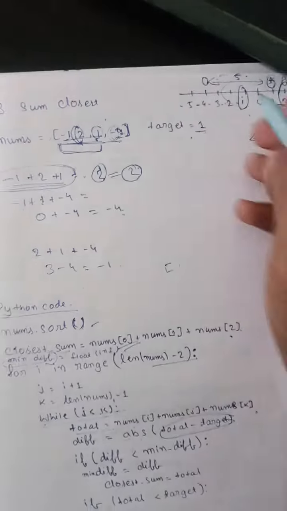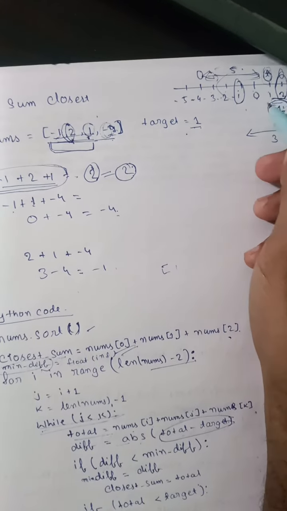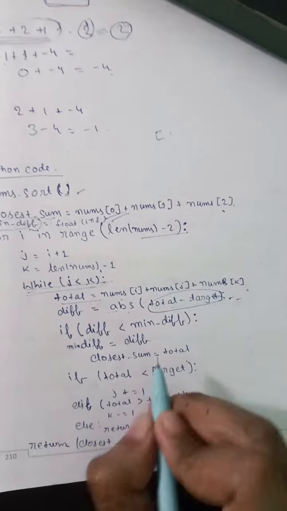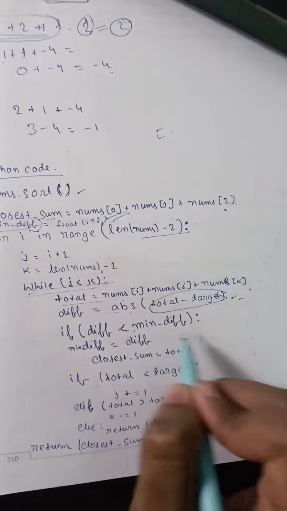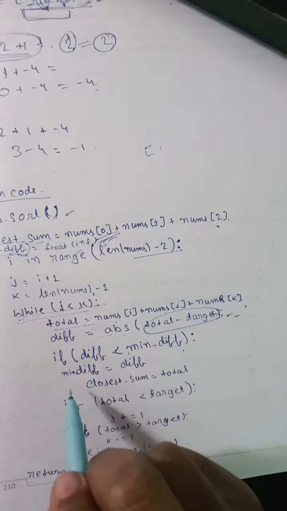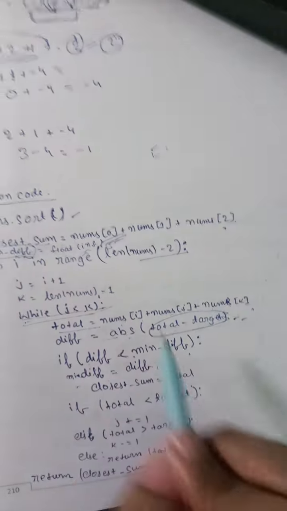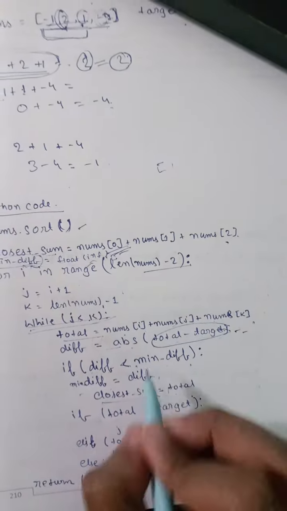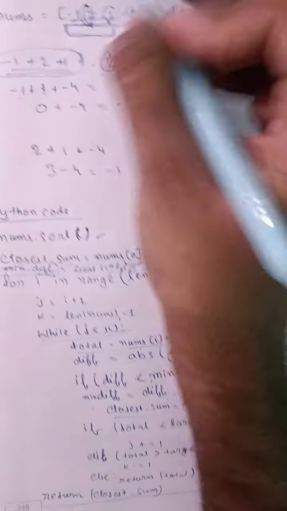Why are we calculating this? We are calculating this to find the range, to find the difference. This 5, this 3, this is yours to calculate here. So if difference is less than minimum difference, what is minimum difference? We have taken it infinite. So if the calculated difference is less than minimum difference, then in minimum difference we will put the difference, and in closest sum we will put the sum of this one, i j k, sum of this one.